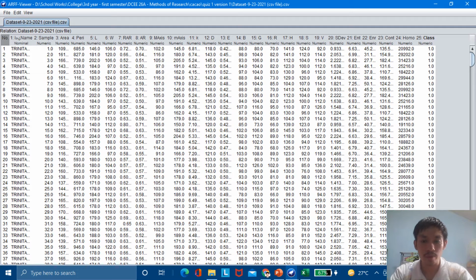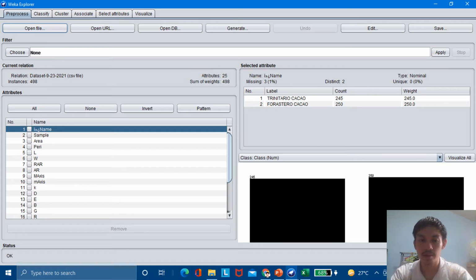Now, we tried to open the fixed file before in Weka and it is working. We can now open it without an error because before quiz number 1, when we were trying to run it on Weka, we encountered several errors. Now, I already opened the file in Weka.